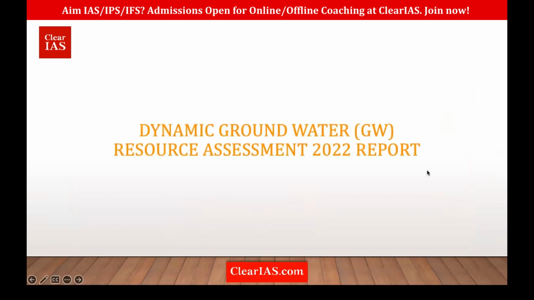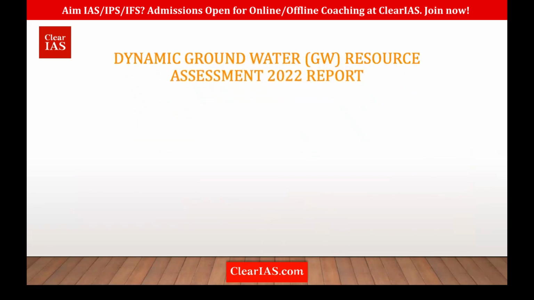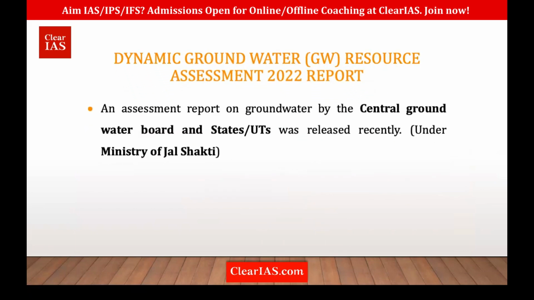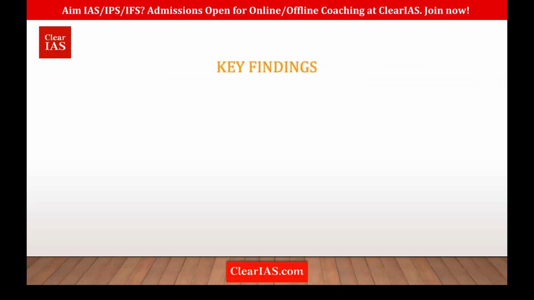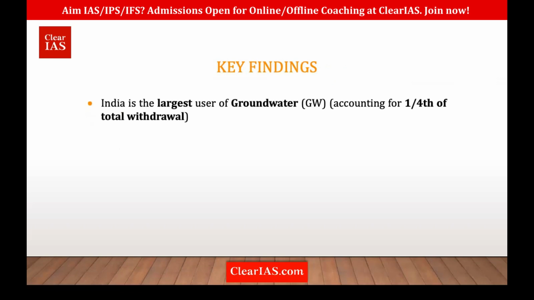Okay, so now we'll move on to the next topic, that is the Dynamic Groundwater Resource Assessment 22 report. So who publishes this report? Yes, it is the Central Groundwater Board under the Ministry of Jal Shakti. The Central Groundwater Board and states, which are under the Ministry of Jal Shakti, are preparing this report. So, the Dynamic Groundwater Resource Assessment Report. And what does this say? Obviously, it will be related to what?